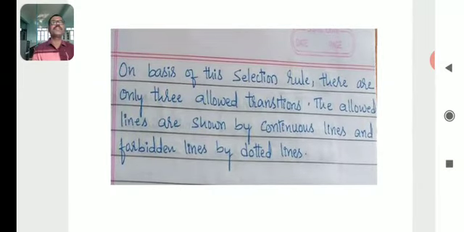On the basis of the selection rule, there are only 3 allowed transitions. The allowed lines are shown by continuous lines and forbidden lines by dotted lines. Whatever dotted line indicates forbidden means the transition does not take place. The continuous lines in the diagram indicate the allowed transitions, so the H alpha line consists of a group of 3 lines.